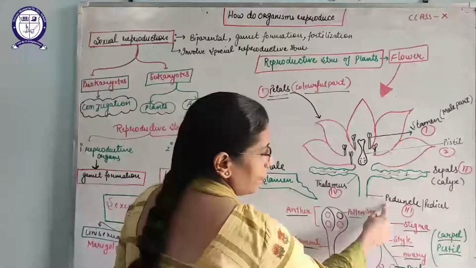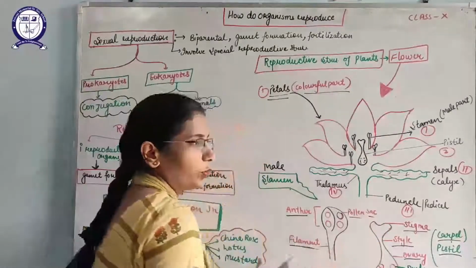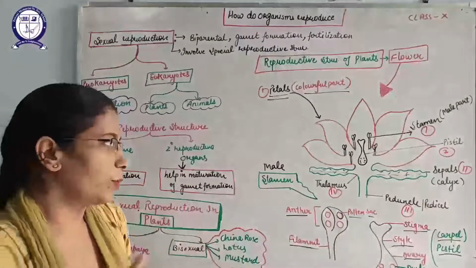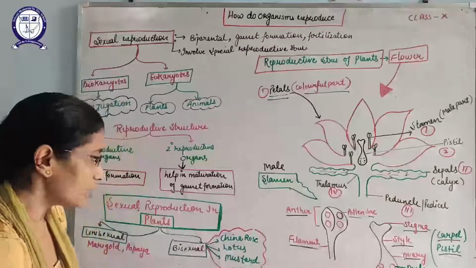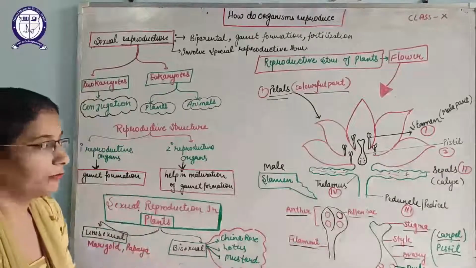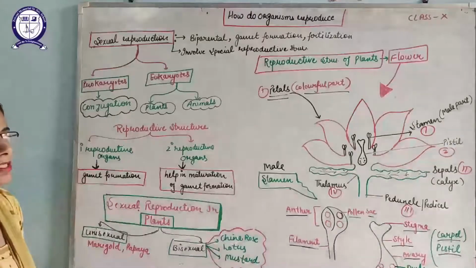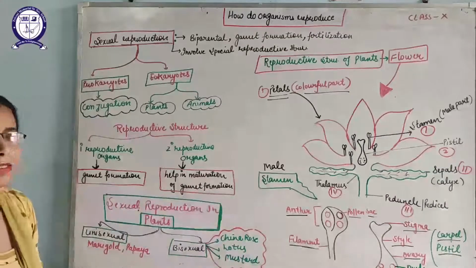And fourth is the pedicel or peduncle, which will provide the stalk, which will provide support to the whole flower, or the accessory and reproductive parts. So this is all about the flower. Next we will study the female part in detail.